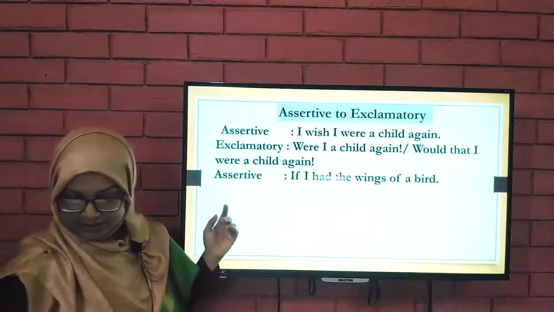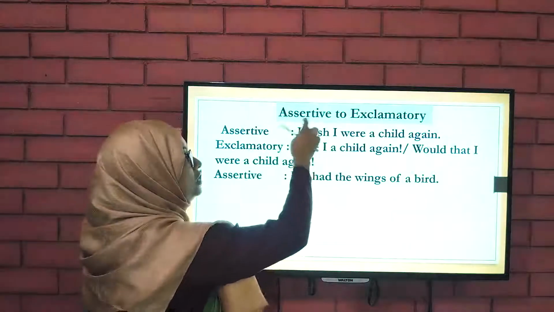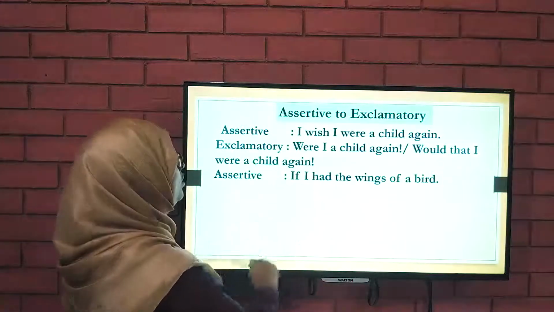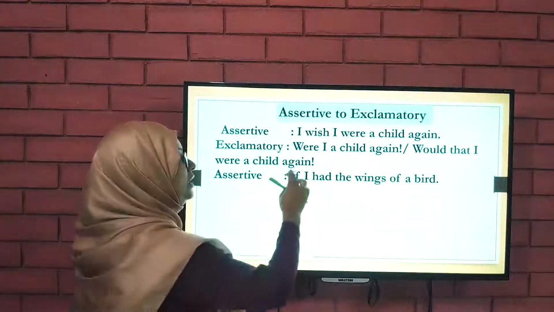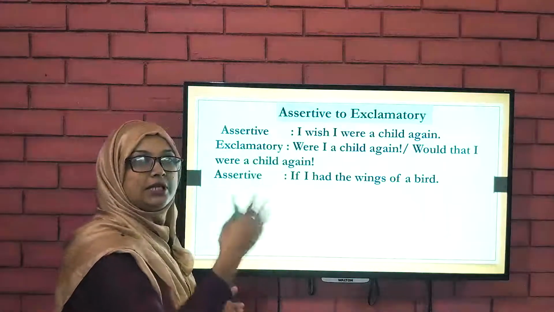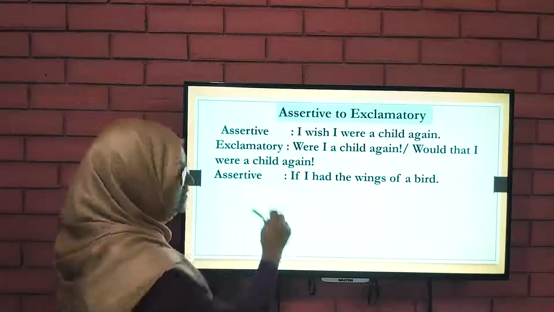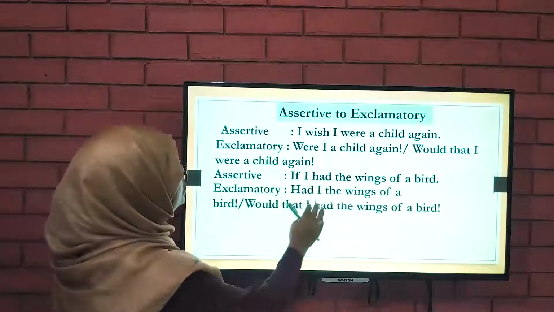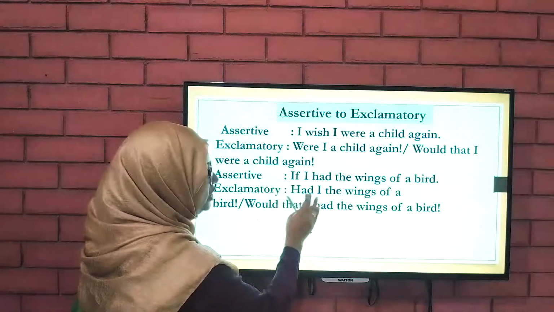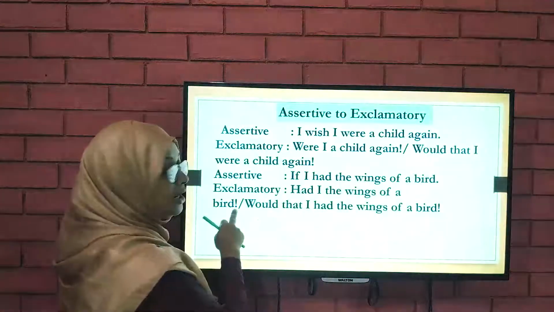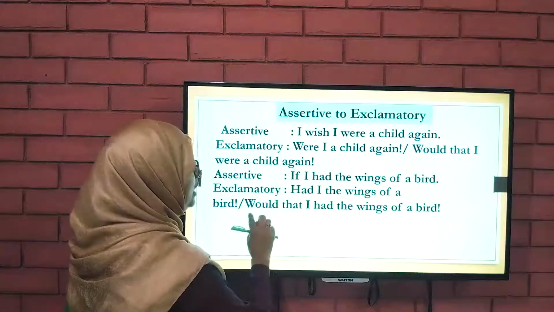And here look at this sentence. If I had the wings of a bird. So here we got I wish, and here I have got if I had the wings of a bird. Jodi amar pakhir moto dana thakto. That means all are absurd things. That is my imagination, but this is not the real thing. If I get this type of sentence, then we will turn it into, just you will omit if and put the had before the subject, and had I the wings of a bird, and then put the exclamation sign. Or instead of if, you will add would that.